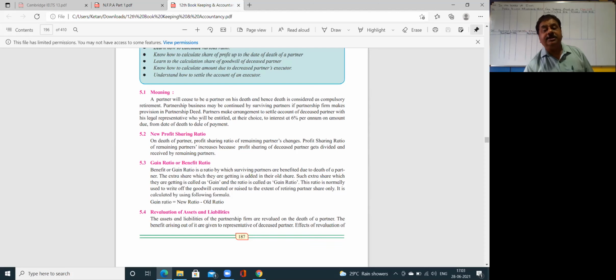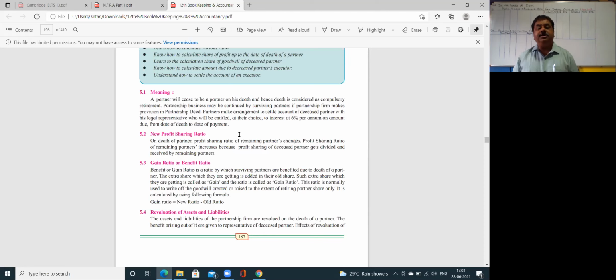Now, what is the meaning given to you? A partner will cease to be a partner on his death. In case of death, he is no more a partner. I will no longer remain a partner. Hence, death is considered as a compulsory retirement. Death is a compulsory retirement. He is going out of the world only.